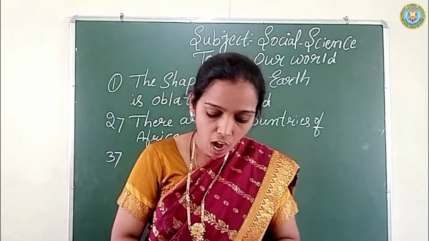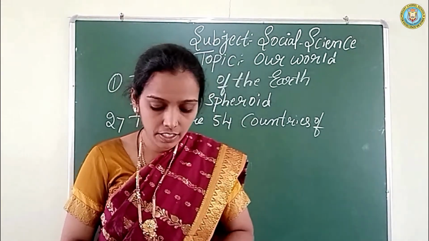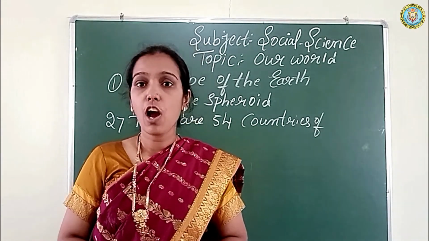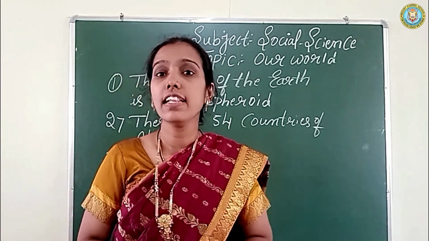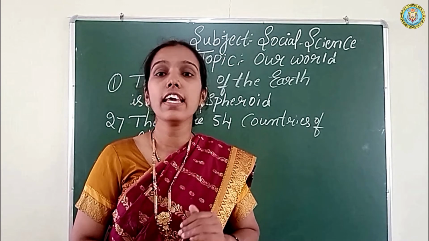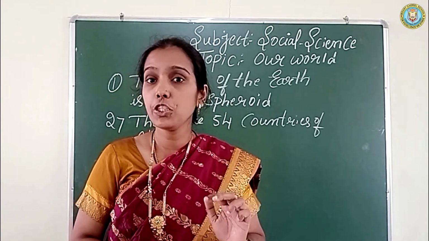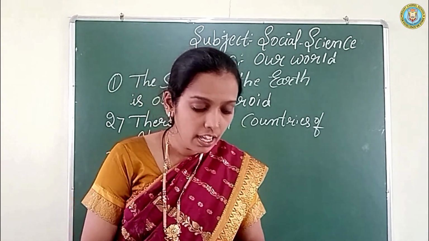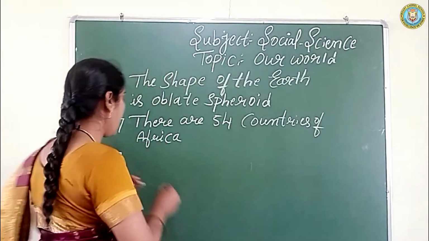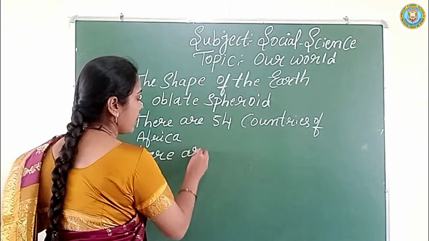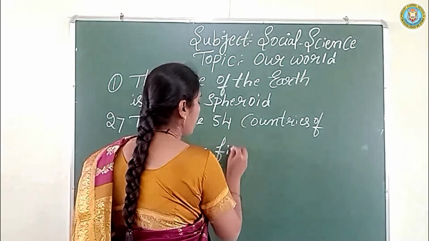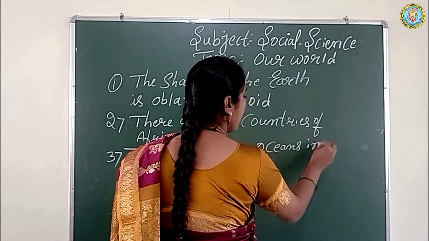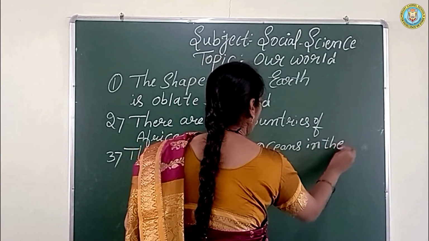Third one, how many oceans are there? Name them. Yes, there are 5 oceans in the world: Pacific Ocean, Atlantic Ocean, Indian Ocean, Arctic Ocean, Southern Ocean.